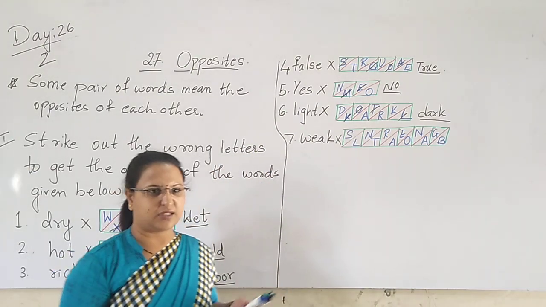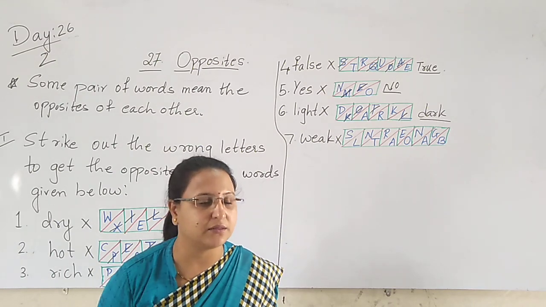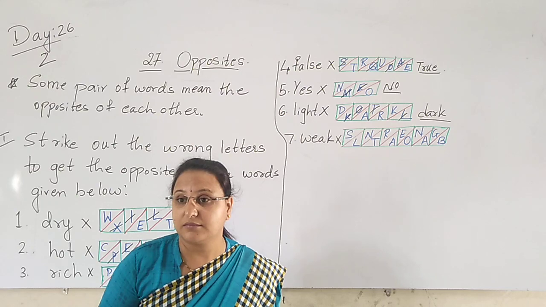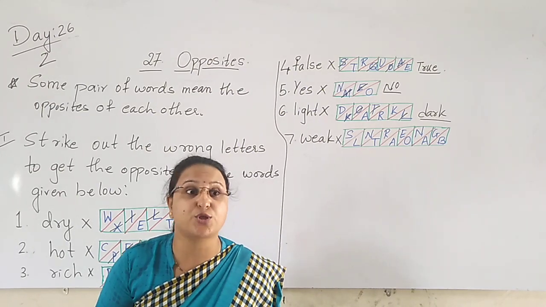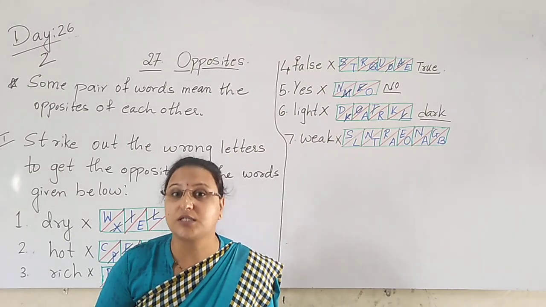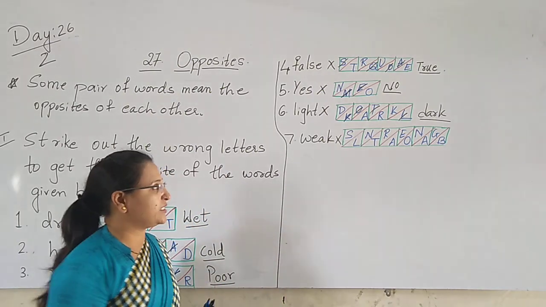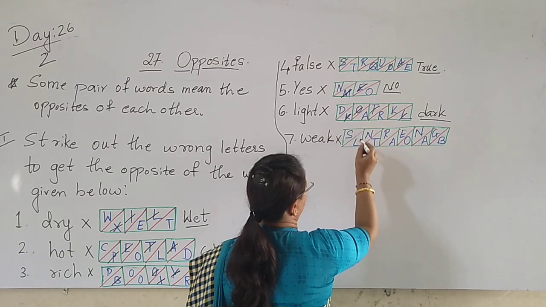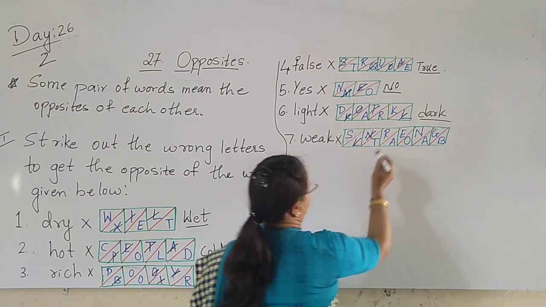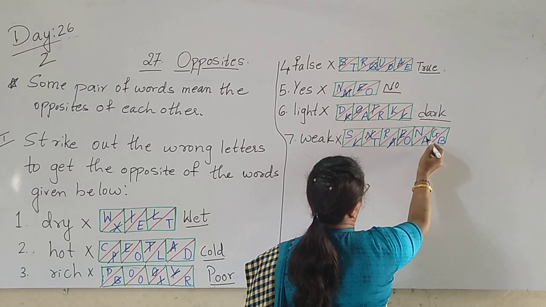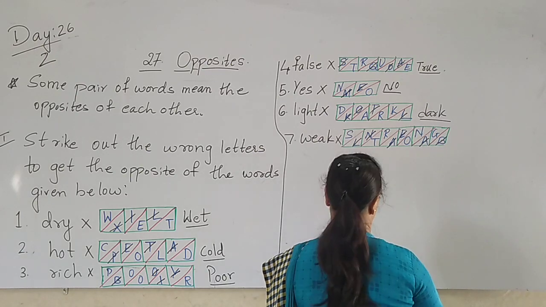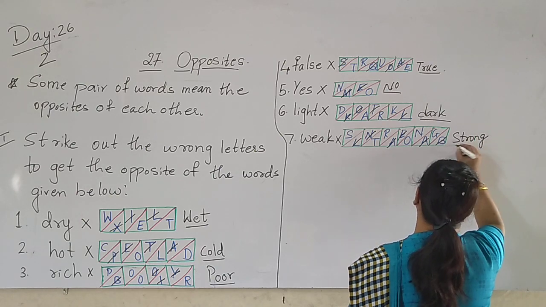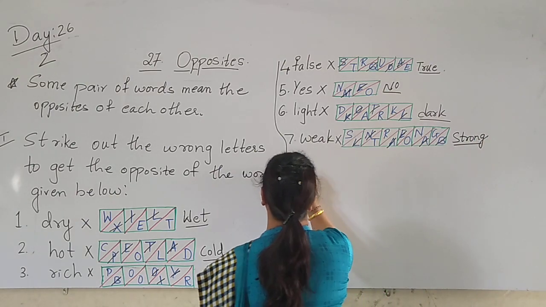Weak. There is no strength in the body, very weak. Yes or no? What do we call someone with a lot of strength? That is strong. So the spelling of strong is what? S-T-R-O-N-G, strong. So we should write strong here.